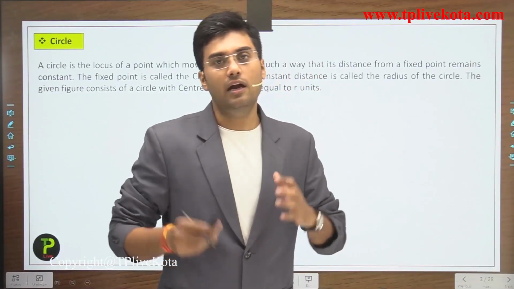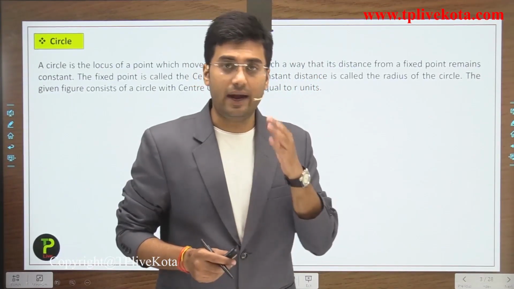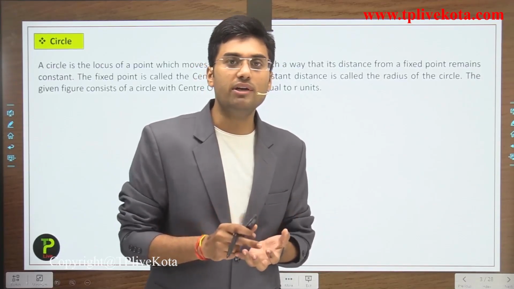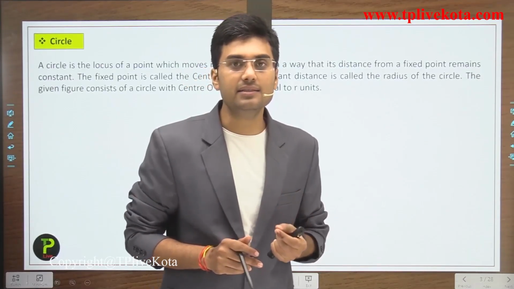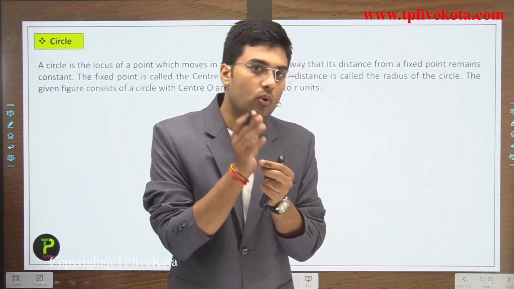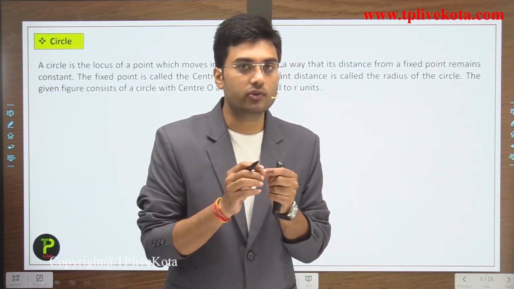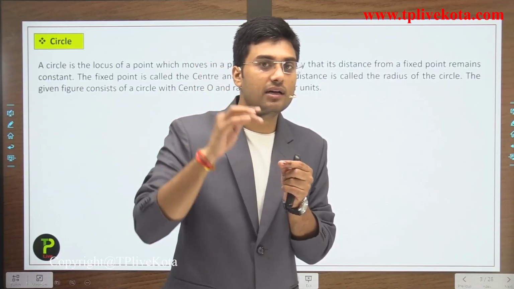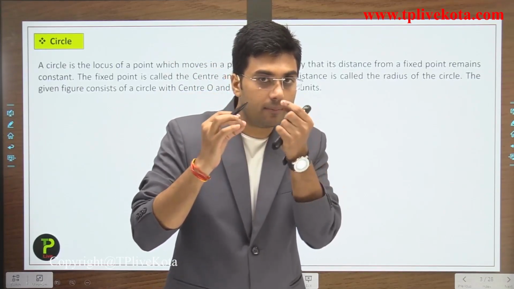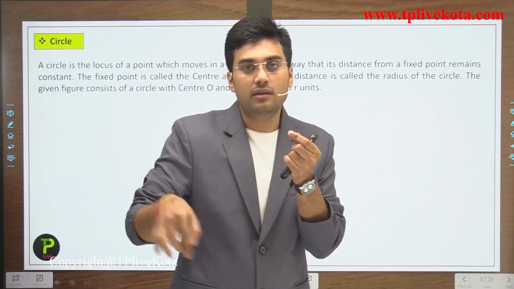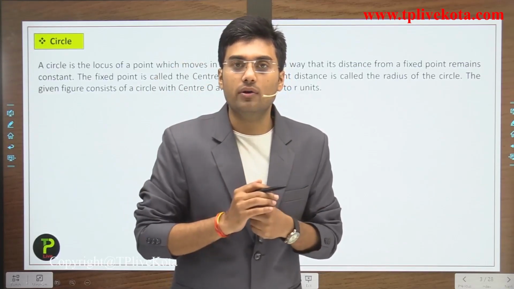This is the definition of circle, and students, we can also define a circle like this: if we join all the points which are at a fixed distance from a point, then the path of points is known as a circle.